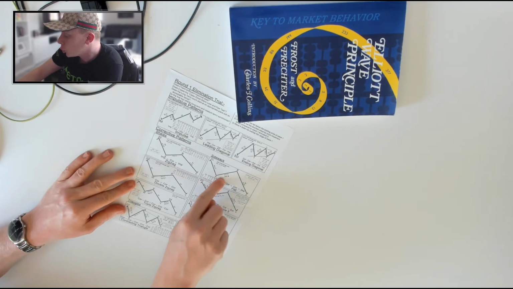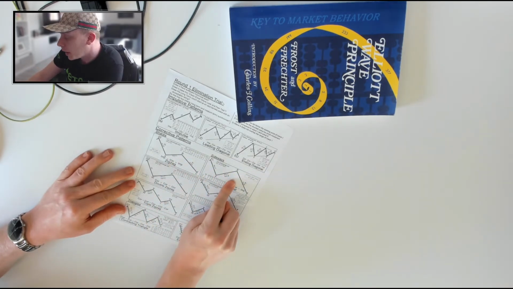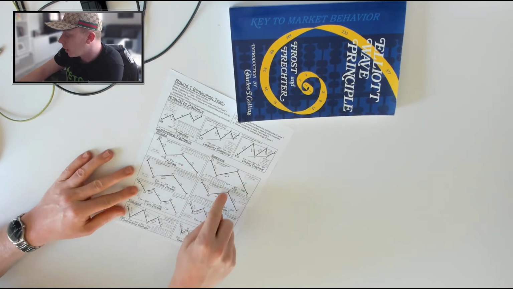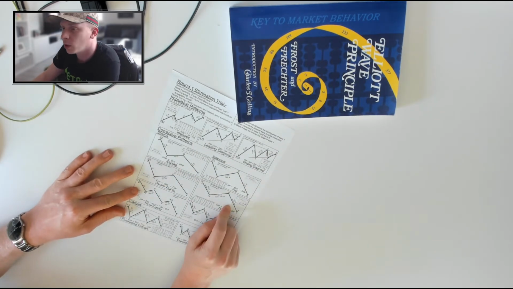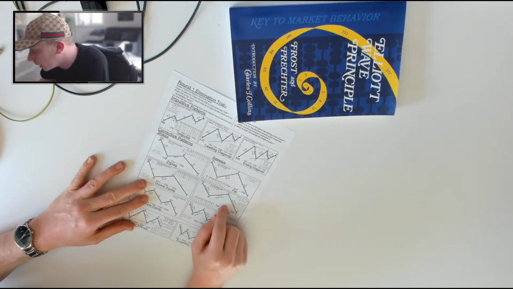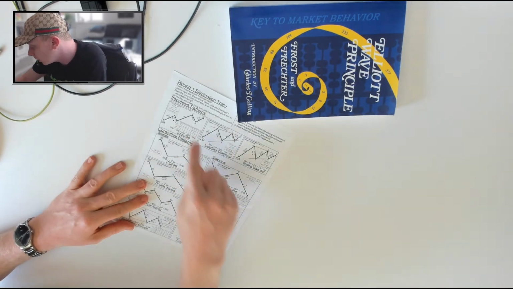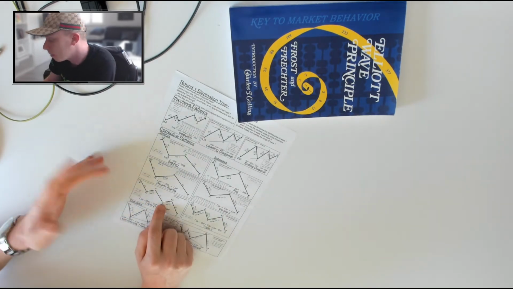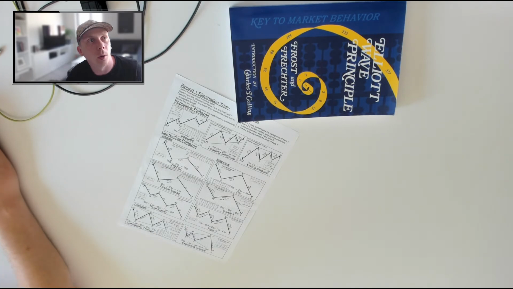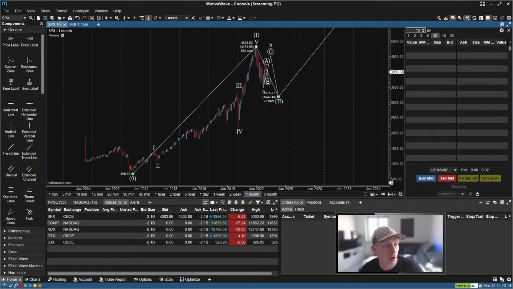Which means we're going to focus on trying to identify it as this. And if we cannot identify it as this, then that is the point where we look at the alternative. Because it doesn't make much sense to waste our time looking for the 8% likely or the 1% likely triple zigzag. Especially because a triple zigzag would need time to form or develop. So back to the screen share we go.